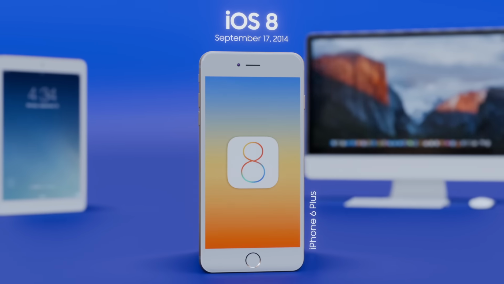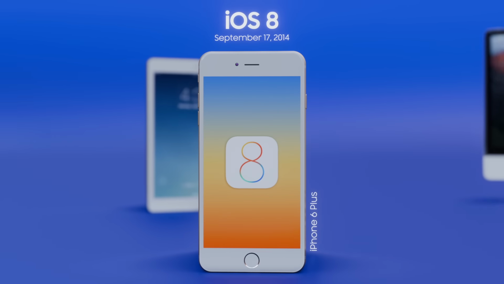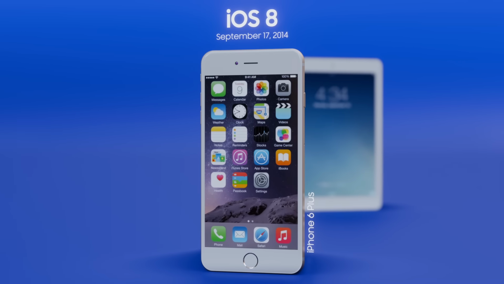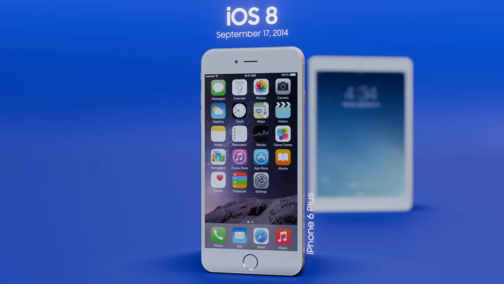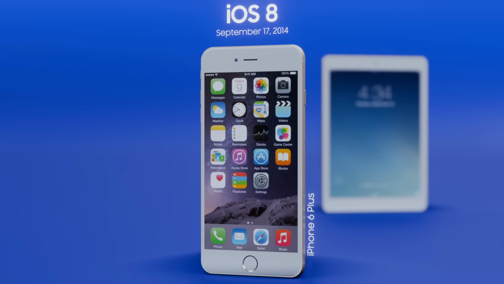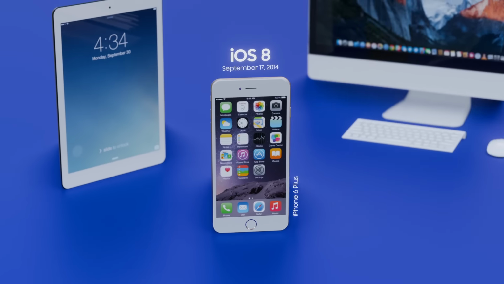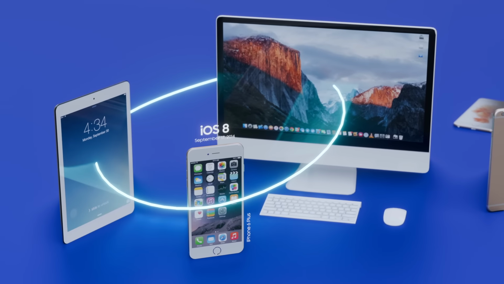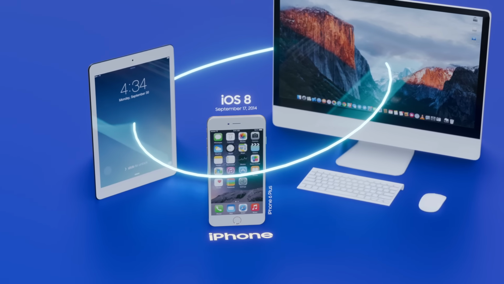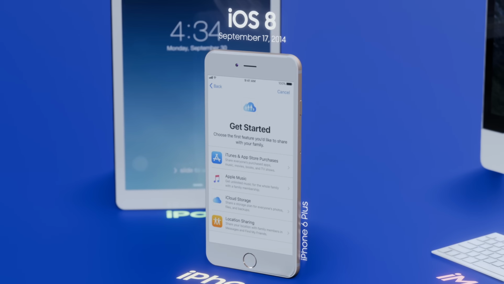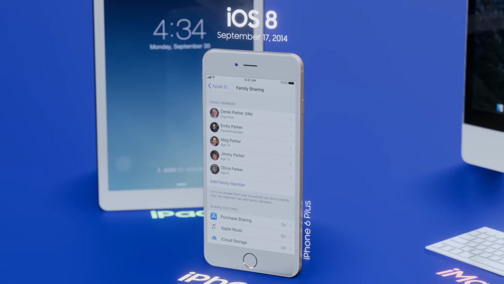iOS 8, released on September 17, 2014, marked a significant evolution in Apple's mobile operating system by focusing on deeper integration, enhanced user experience, and developer empowerment. It introduced major features like continuity, allowing seamless handoff of tasks between iPhone, iPad, and Mac, and family sharing, which enabled families to share purchases and photos with parental controls.